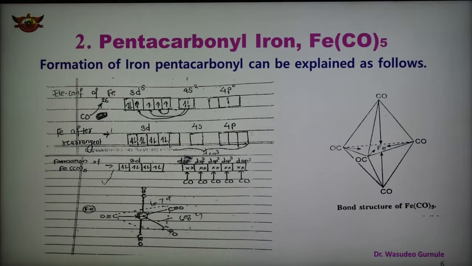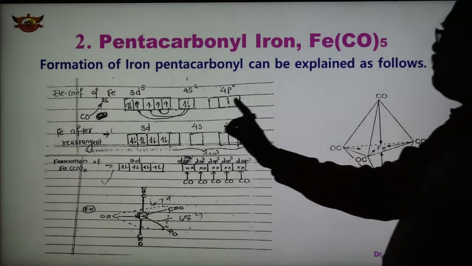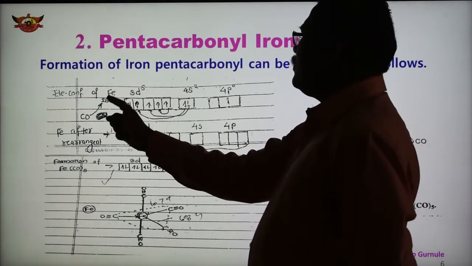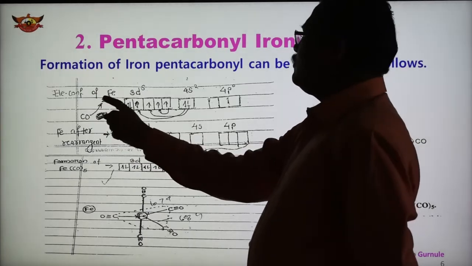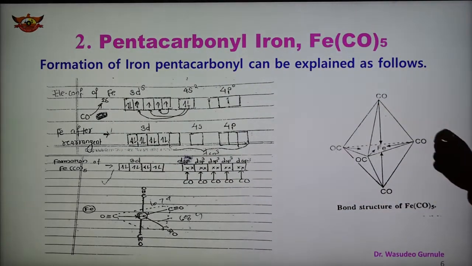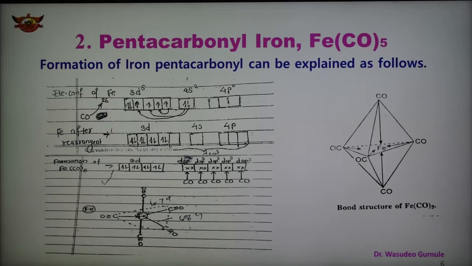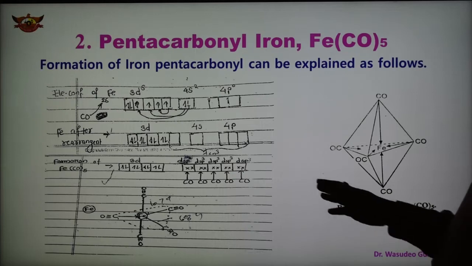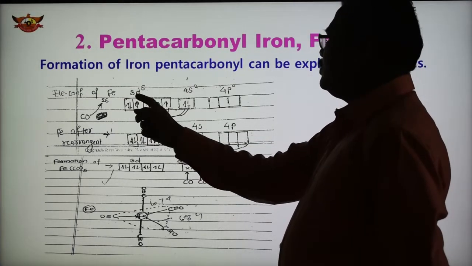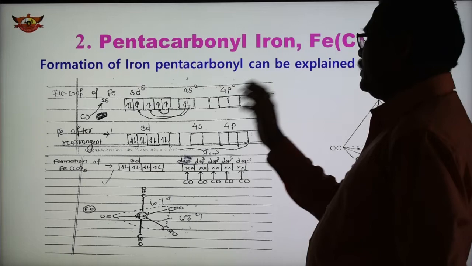Another example, the second example, is pentacarbonyl iron. The formation of pentacarbonyl iron can be explained and is shown here in the diagram. As we know, Fe is the metal, atomic number 26, and the electronic configuration of Fe is argon 3d6 4s2 in the ground state. So here this is 3d6 4s2, 4p0. This is the ground state.